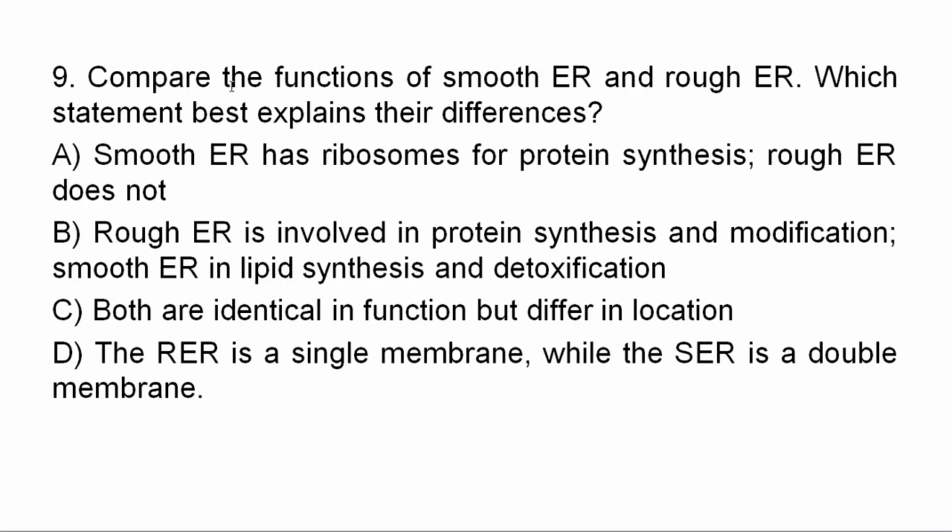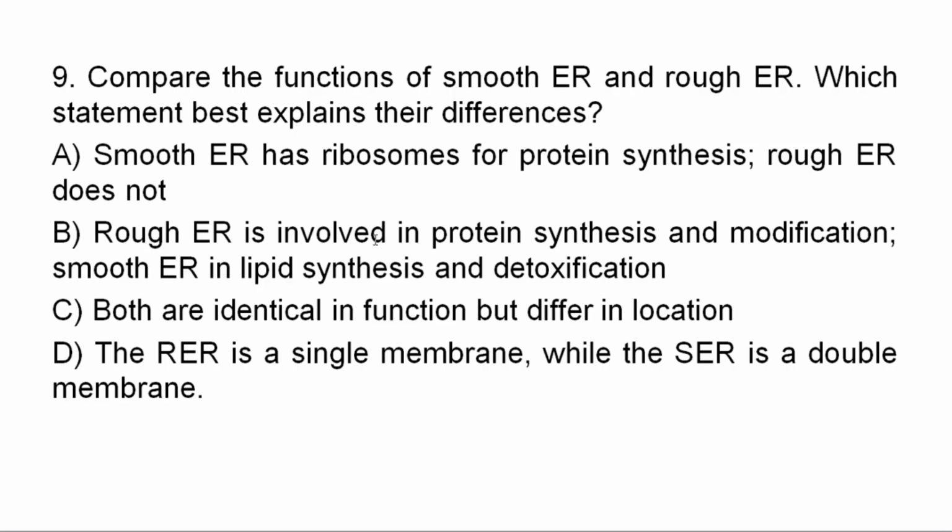Question number 9, comparing the functions of smooth endoplasmic reticulum and rough endoplasmic reticulum. Which statement best explains their differences? A, the smooth endoplasmic reticulum has ribosomes for protein synthesis. Rough endoplasmic reticulum does not. B, rough endoplasmic reticulum is involved in protein synthesis and modification. The smooth endoplasmic reticulum in lipid synthesis and detoxification.